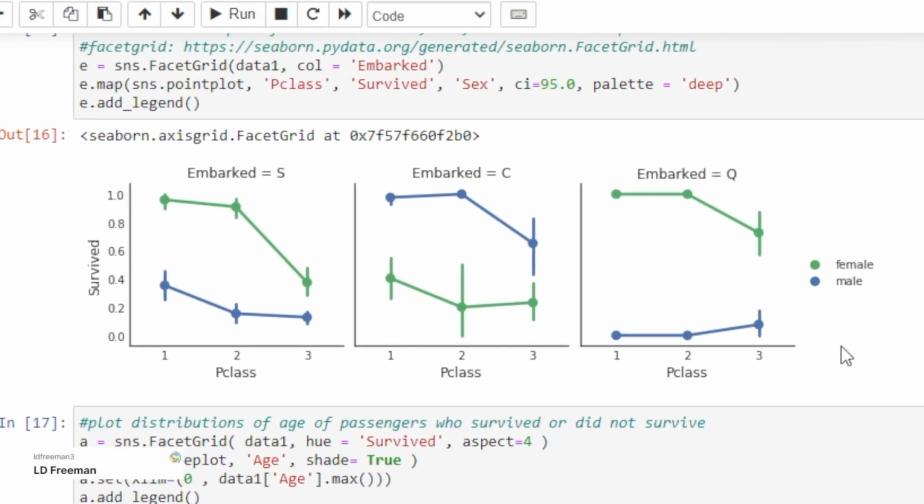In this plot, we have all of those three categories we discussed earlier. We have the sex colored as green and blue. We have the port of embarkation, so each plot represents one port, and the x-axis represents the class. The first thing that we see here is that in port S and Q, the female survival rate was higher than the male survival rate. However, at port C, the male survival rate is higher than the female survival rate. And this is something really strange.